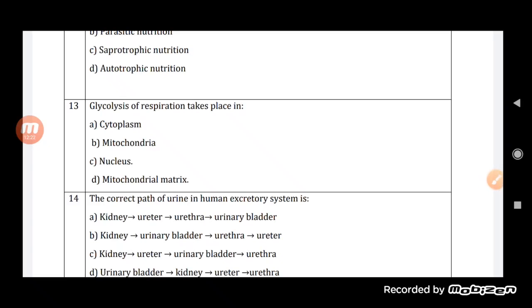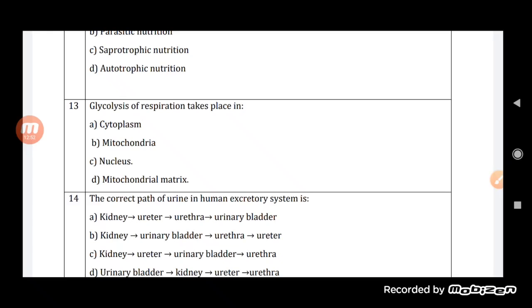Now the glycolysis of respiration takes place in, you know, student, what is glycolysis? Glycolysis is the breakdown of glucose into pyruvate in the process of respiration. The first one is aerobic and the other one is anaerobic respiration. In both of them the process of glycolysis will occur, and this process will take place in the cytoplasm.